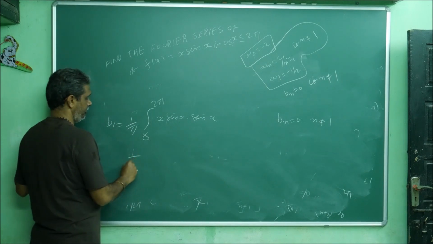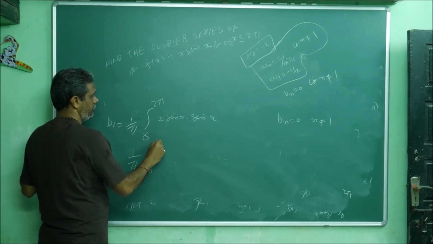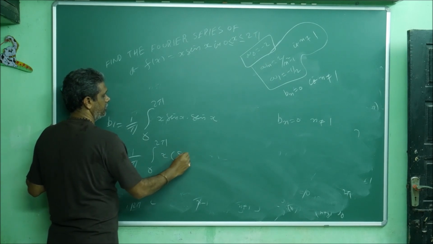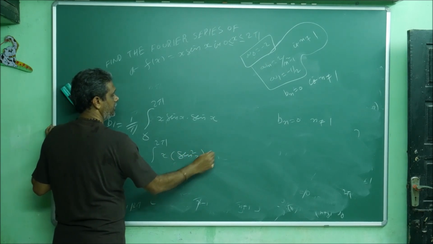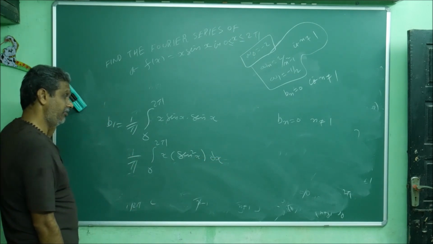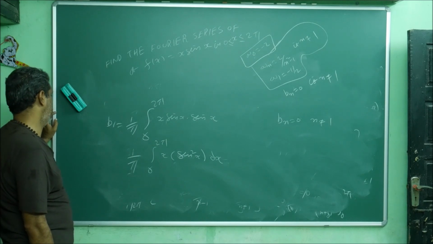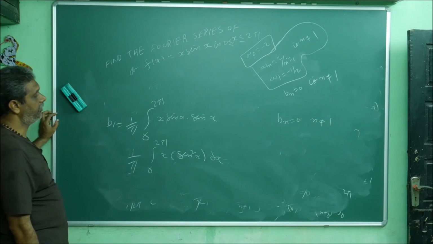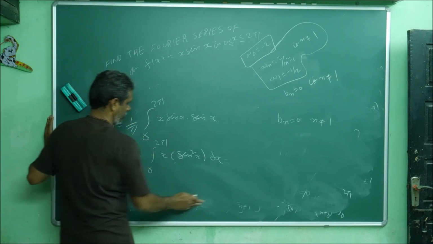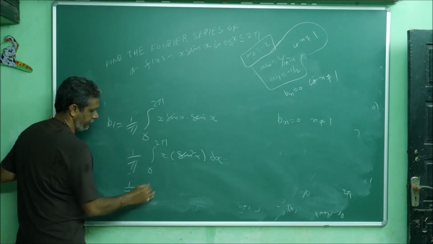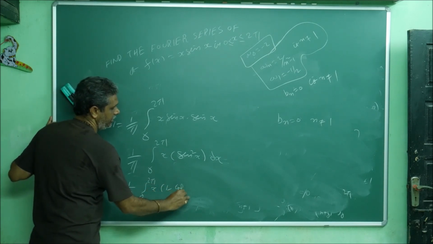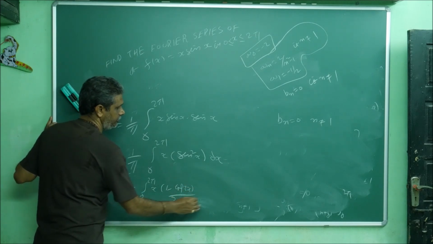This is what? f of x, 0 to 2 pi, x into sin square x dx. Sin square x, I am not able to do it. We can do 0 to 2 pi, I think so. Okay, this I will write 1 minus cos 2x by 2. 1 by pi, 0 to 2 pi, x into 1 minus cos 2x by 2 dx.